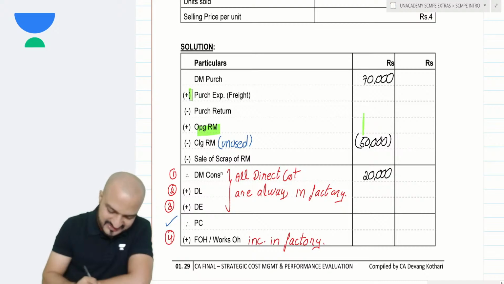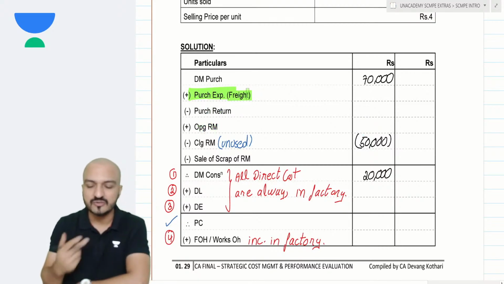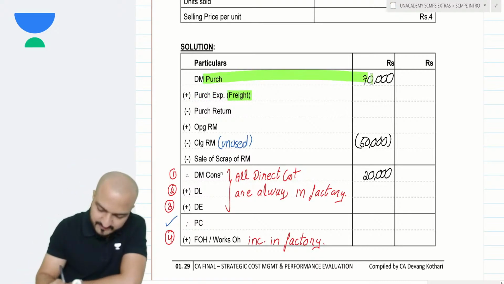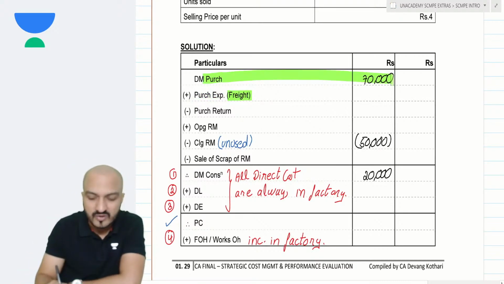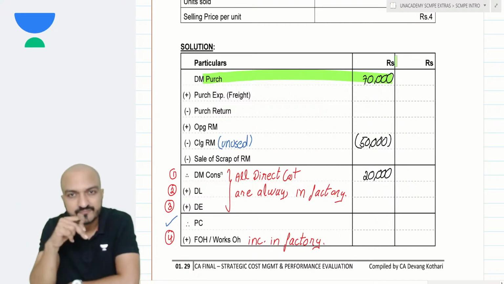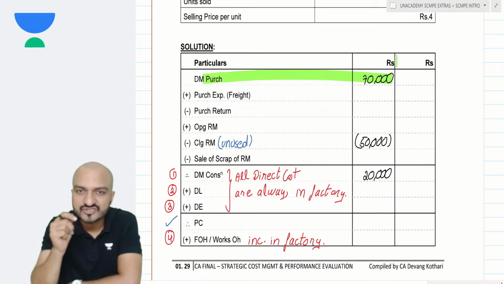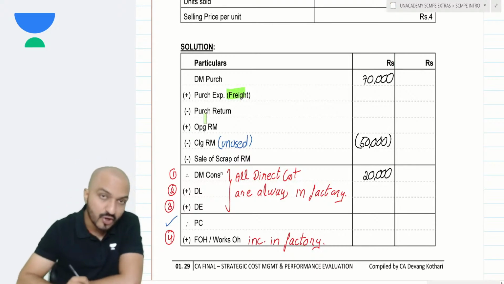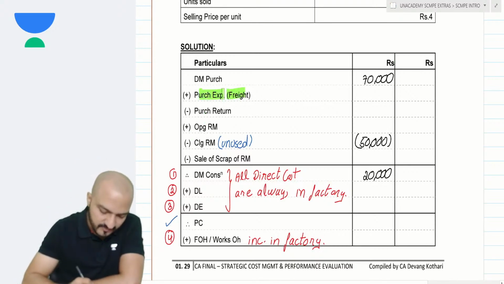Apart from that, you also see some other items here like purchase expenses, freight, transportation, loading, unloading charges. Now, whenever you purchase material, you need to get the material delivered. The cost of transportation of material, any cost incurred to do the transportation of material, freight incurred on the material will be added to the material cost.